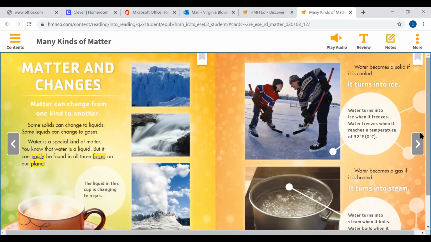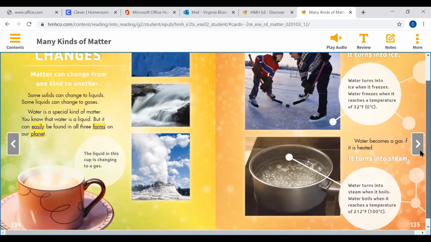Water becomes a gas if it is heated. It turns into steam. Water turns into steam when it boils. Water boils when it reaches the temperature of 212 degrees Fahrenheit or 100 degrees Celsius.